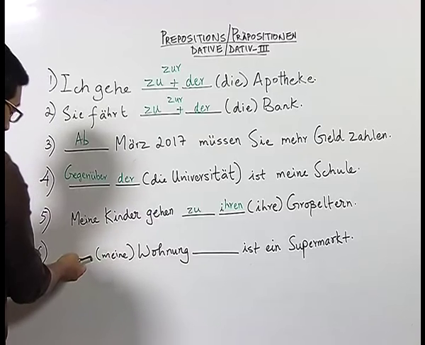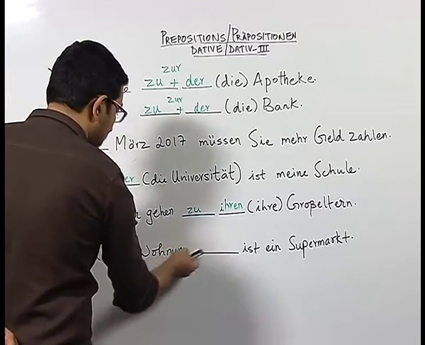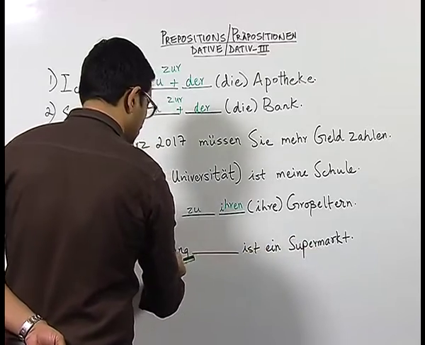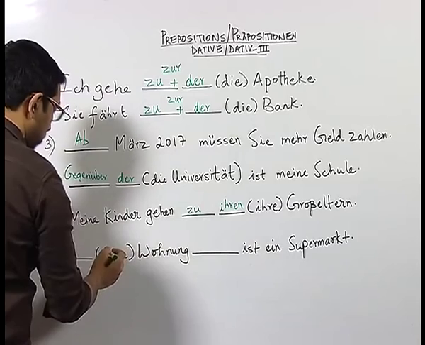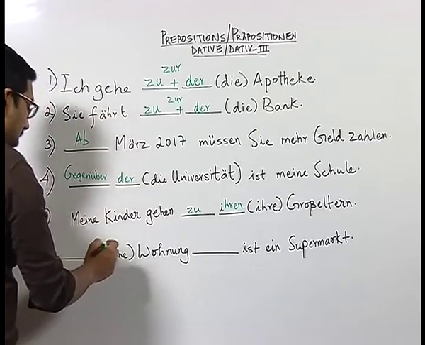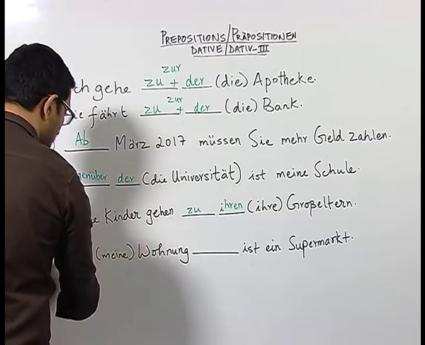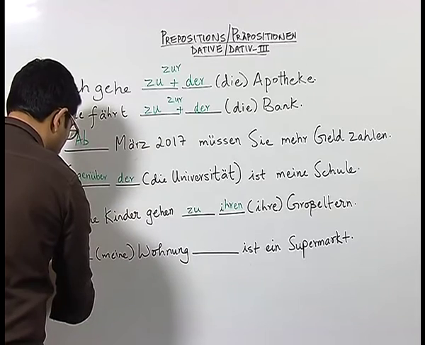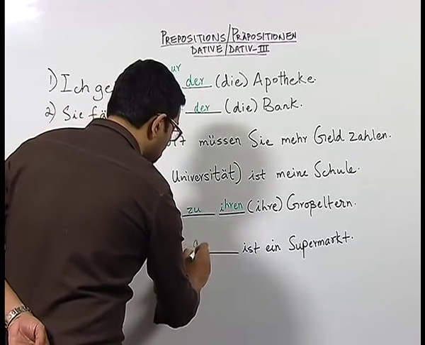And now, in this sentence number 6, we have the blank here for, and again a blank here. We have two nouns, Wohnung and Supermarkt, which are basically locations. So, now first we will write the preposition. Now, where will we write the preposition? Here we will write the preposition after the noun. So, first we will write the dative form of the possessive, meiner Wohnung gegenüber.